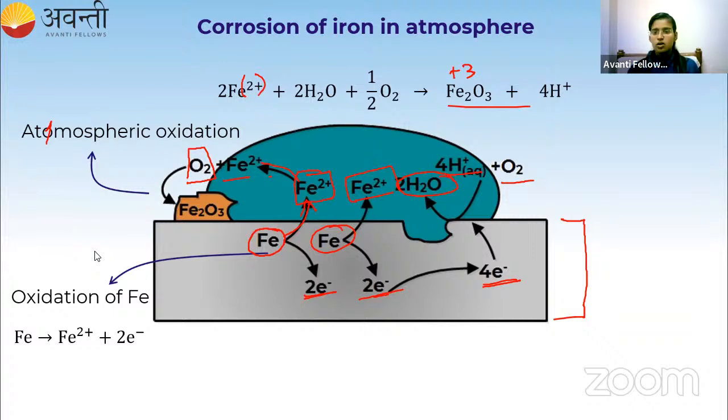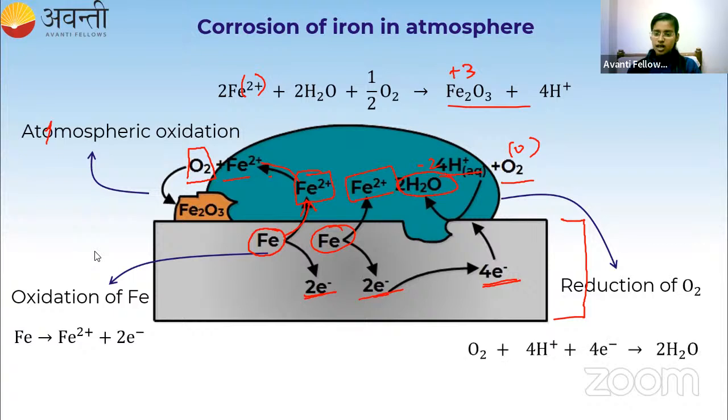And also oxygen will get reduced. Here oxygen is moving from 0 to -2 in water, so it is getting reduced. Reduction of oxygen also takes place, and that oxygen reaction is given here. Gain of electrons is called reduction, and loss of electrons is called oxidation. So now this is all about the corrosion of iron in the atmosphere.